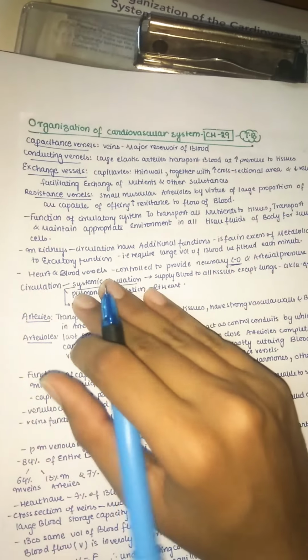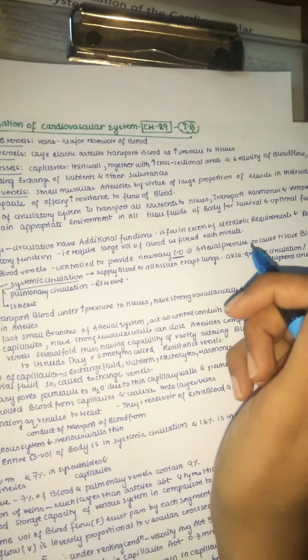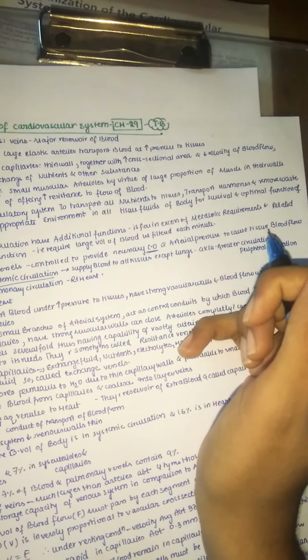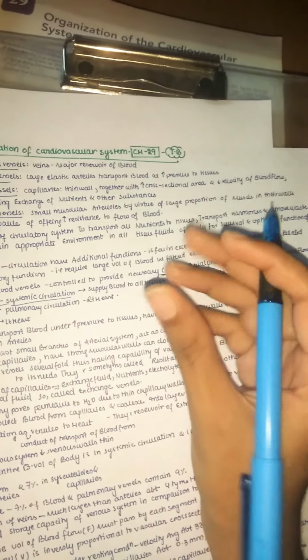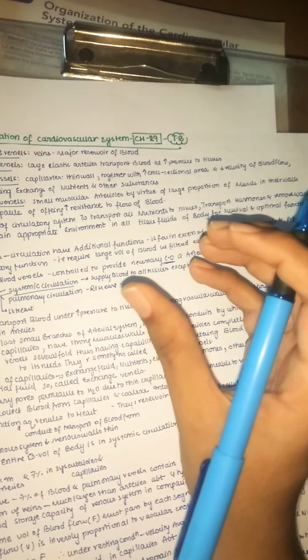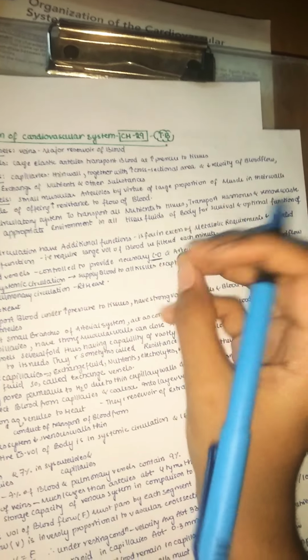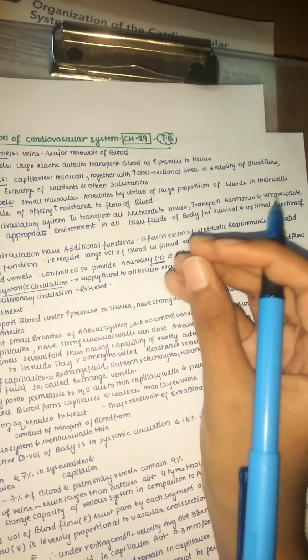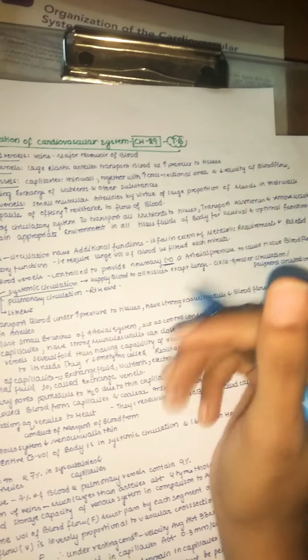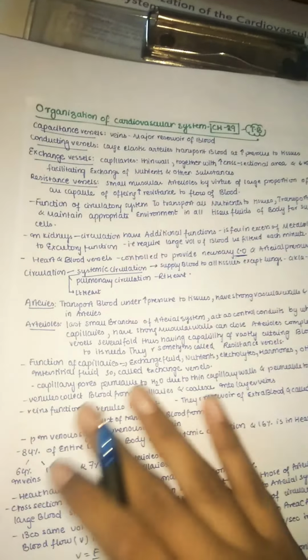The heart and blood vessels are controlled to provide the necessary cardiac output and arterial pressure to cause tissue blood flow. Even pressure should be maintained. Otherwise, you can understand, very low blood pressure means the blood gets cooled and may undergo stasis and form some atheromas. And if it is very fast, it may lead to an increase in blood pressure. So we know all these conditions. They should be maintained in a homeostatic fashion.